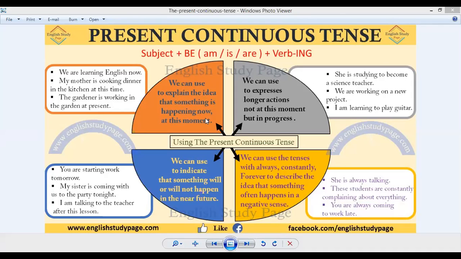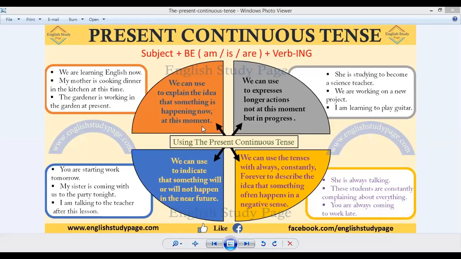Now you can see in the very starting, in the first part of this circle, it is written we can use to explain the idea that something is happening now at this moment. So this is the first usage of the present continuous tense, that you can use present continuous tense in order to represent any action that is happening now, in the current situation, or you are in the middle of any action, you are doing something at that time.